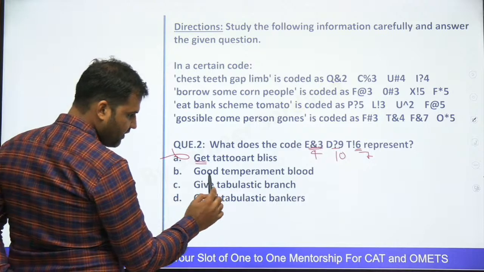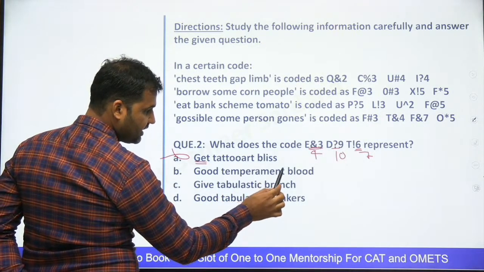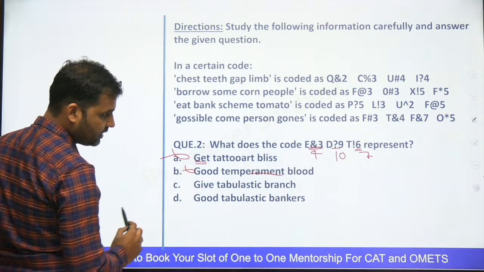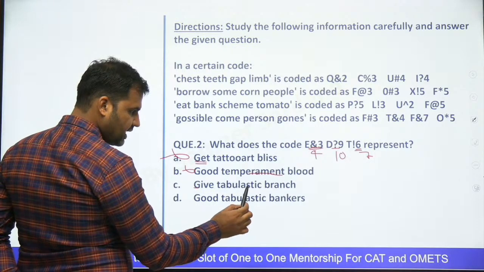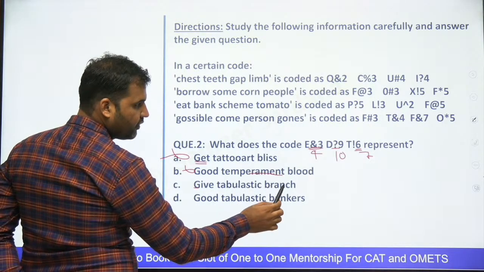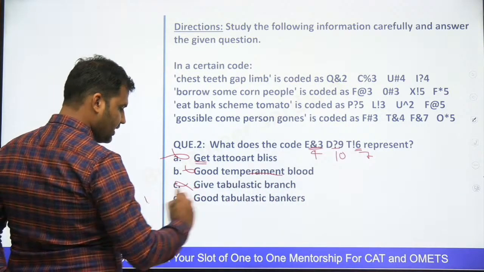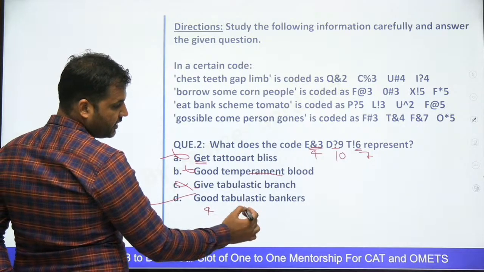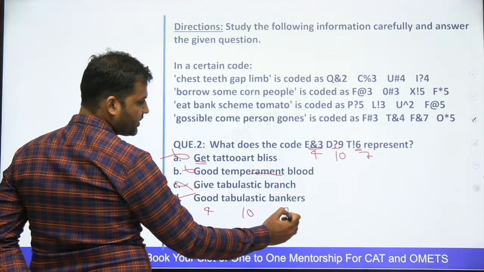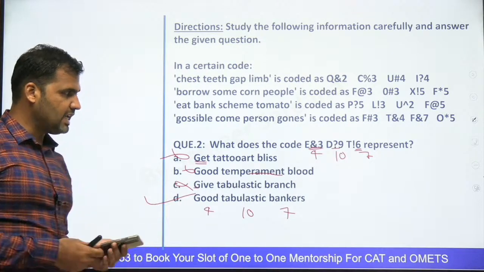Right, this is having 4, right? Okay, 1 2 3 4 5 6 7 8 9 10, this has 11, so B is eliminated. Am I right? This has 4, then 1 2 3 4 5 6 7 8 9 10, then 1 2 3 4 5 6. Okay, a 7-letter word is needed, so this will also be eliminated. The only option you will be left with is D. This has 4 letters, this has 10 letters and this has 7. There is no need to check the symbols, right? You do not need the reason of the symbols.